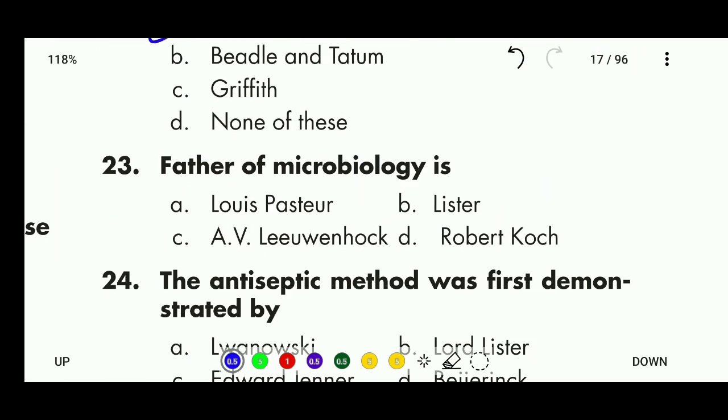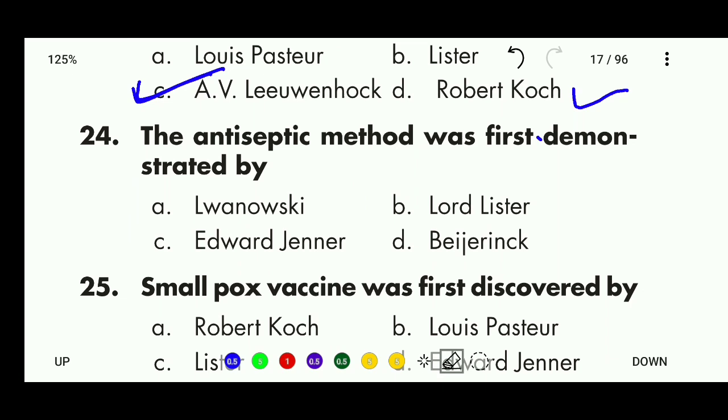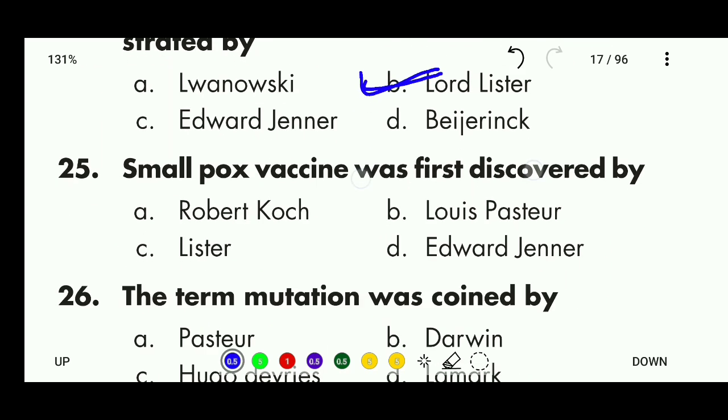Father of microbiology is Louis Pasteur, Lister, A.V. Leeuwenhoek, Robert Koch. Correct answer is A.V. Leeuwenhoek, the father of microbiology. 24. The antiseptic method was first demonstrated by Lewinsky, Lord Lister, Edward Jenner and Wissering. Correct answer is B, Lord Lister. Smallpox vaccine was first discovered by Robert Koch, Louis Pasteur, Lister, Edward Jenner. Correct answer is D, Edward Jenner.